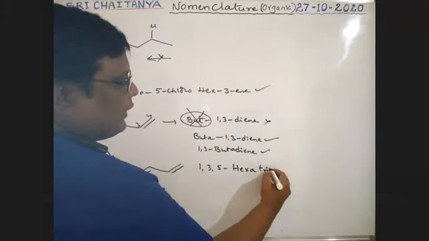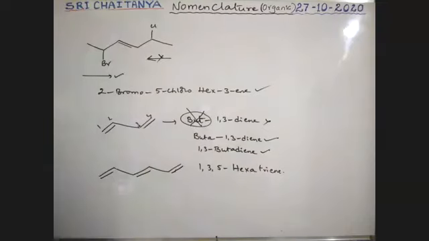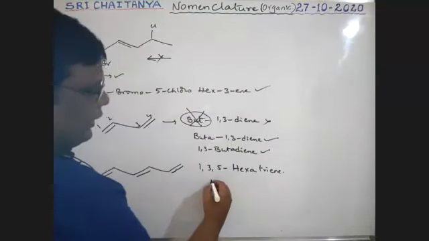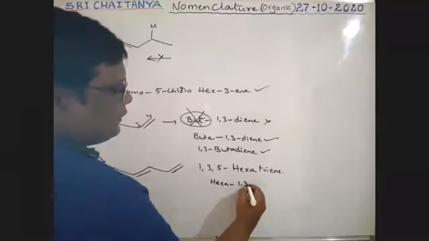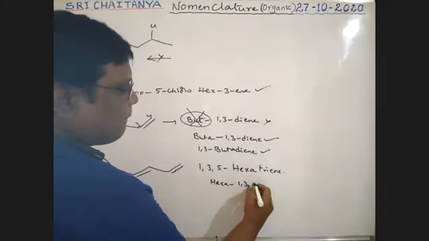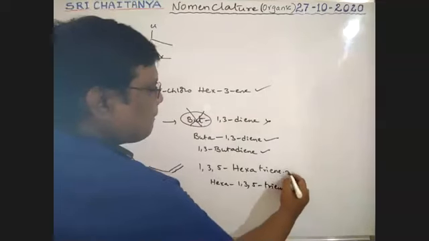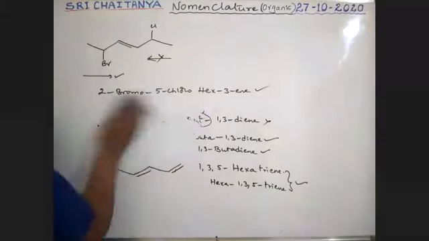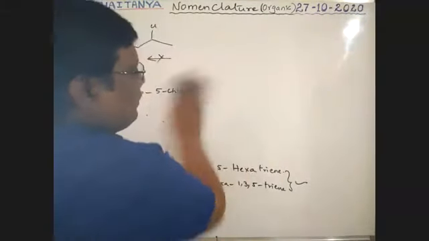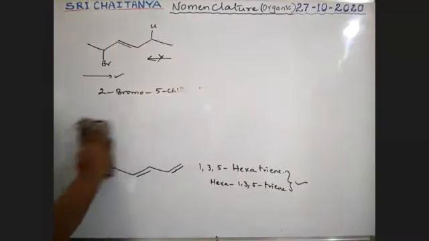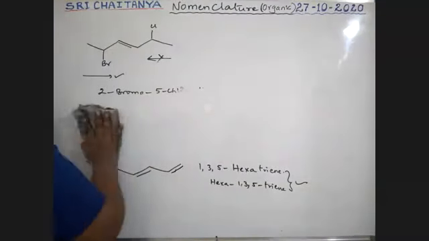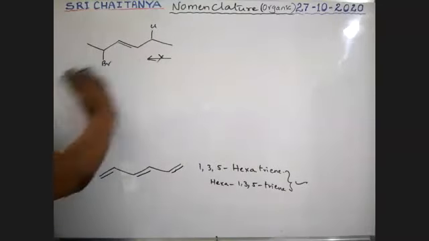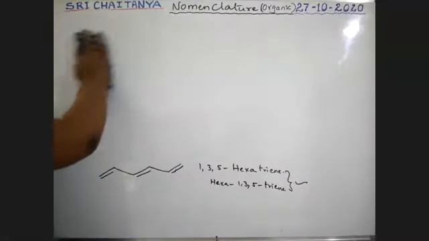Hexatriene. Hexatriene, not hex. Or hexa-1,3,5-triene. Both of these are accepted, boys. Okay. Next. Boys, please note down both the names. And the wrong names also mentioned. Please keep a cross because don't follow that.